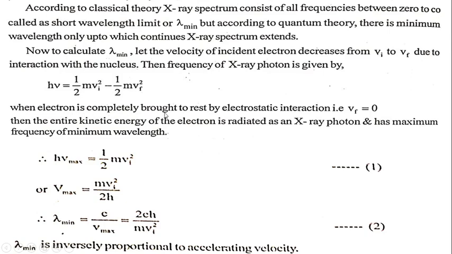When the electron is completely brought to rest by electrostatic interaction, that is Vf equals 0, the entire kinetic energy of the electron is radiated as an X-ray photon and has maximum frequency, or minimum wavelength. Therefore, h nu max equals half m Vi square, or nu max equals m Vi square upon 2h.